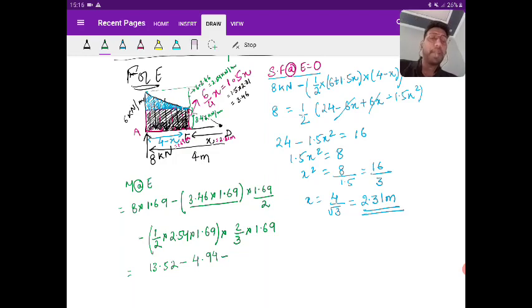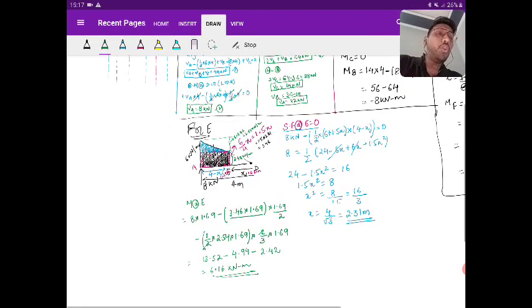4.94, minus the next part, 2 cancelled out. So let us remove that. 2.54 into 1.69 square. Okay. And this divide by 3. So the value you are getting is 2.418. Let us say that is 2.42. So roughly the value is 13.52 minus 4.94 minus 2.42. So you are obtaining around 6.16 kilonewton meter. So this is the bending moment at E that you are obtaining.